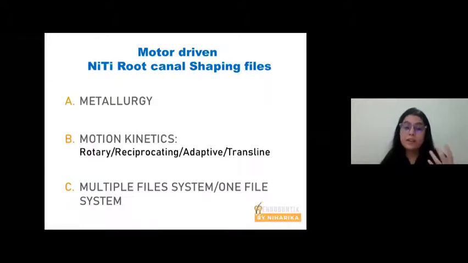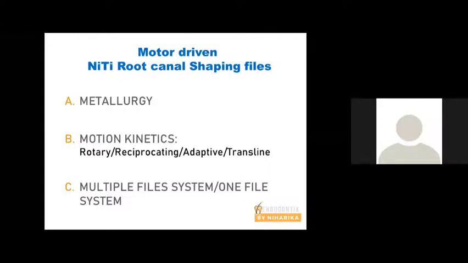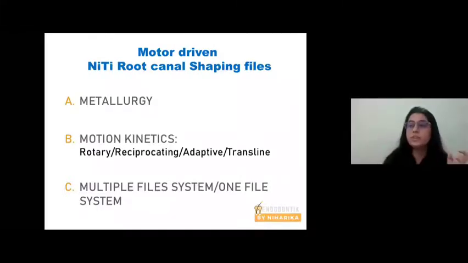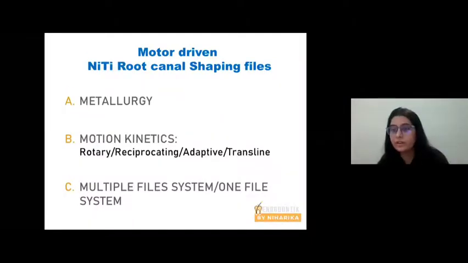Second, the files can be categorized on the basis of motion kinetics, whether the file moves in rotary motion, reciprocating motion, adaptive motion, or TRANSLINE motion. Then the files are manufactured and marketed for the purpose of one file system. That means you have one file doing the entire shaping procedure. Like in ProTaper, you have S1, S2, F1, F2, and F3.